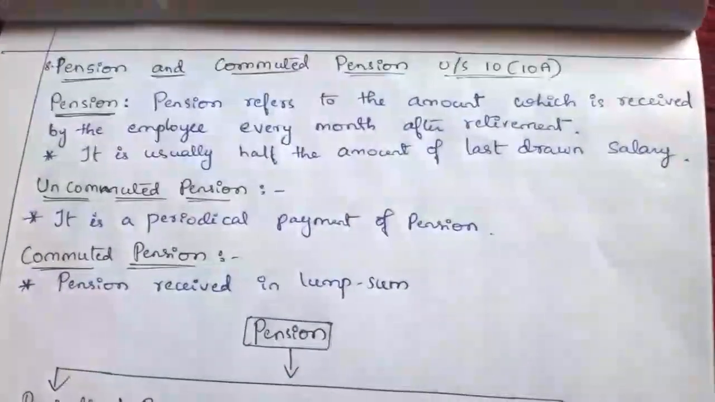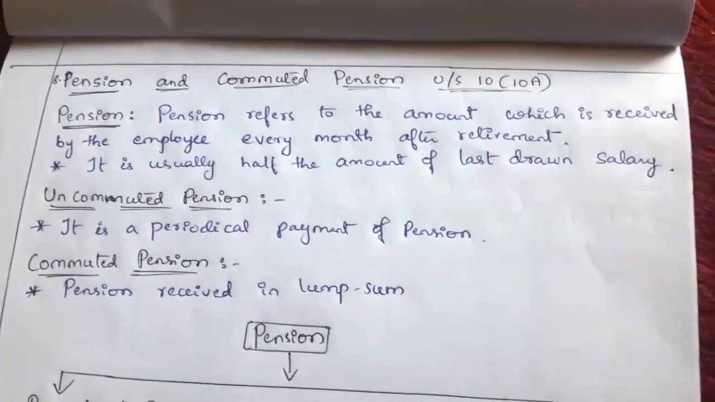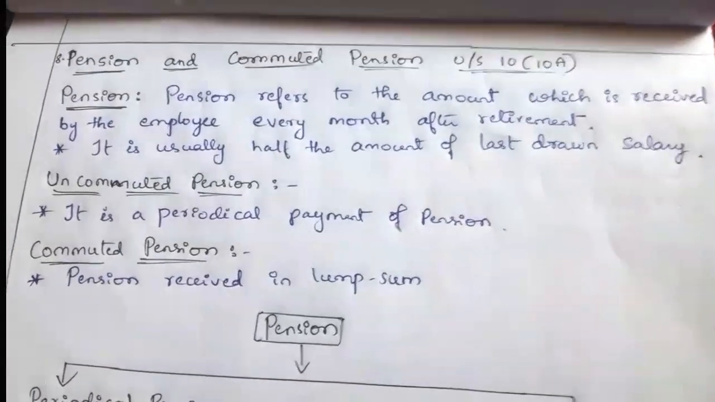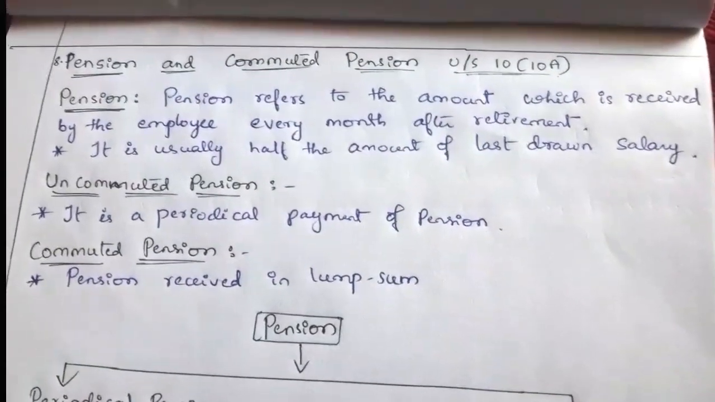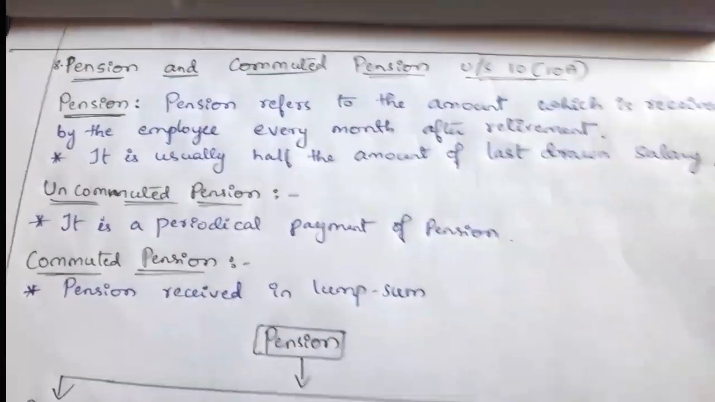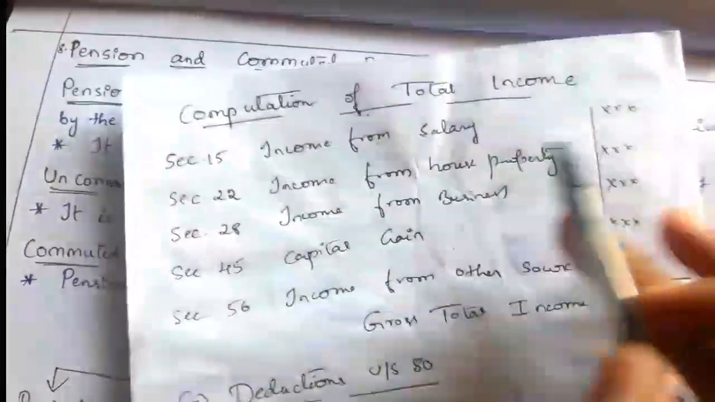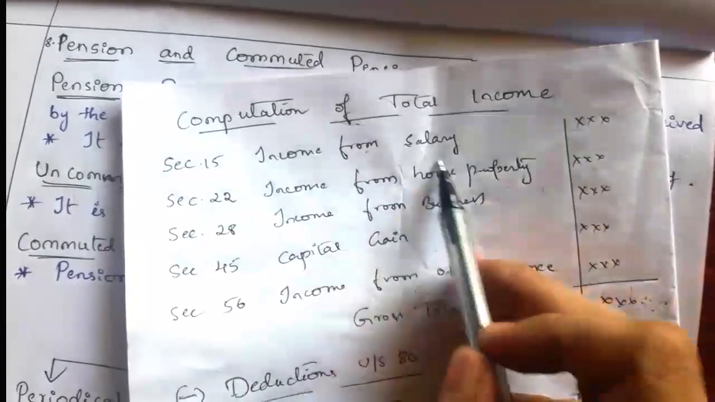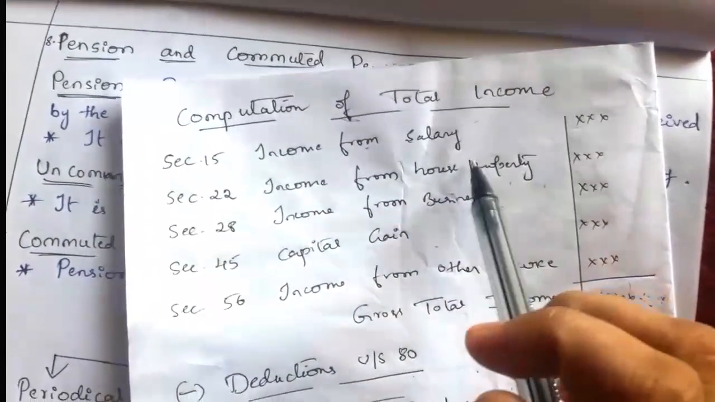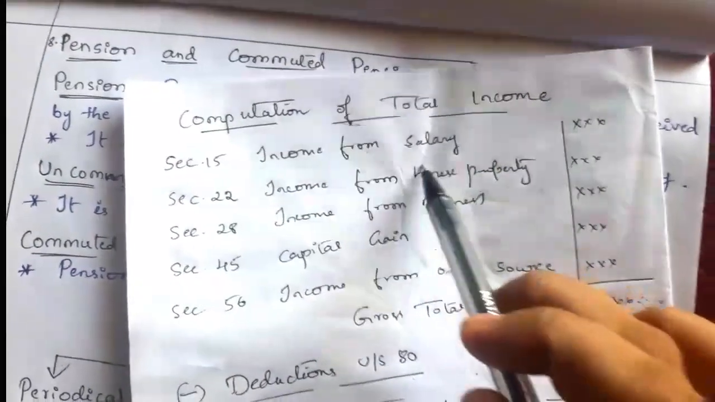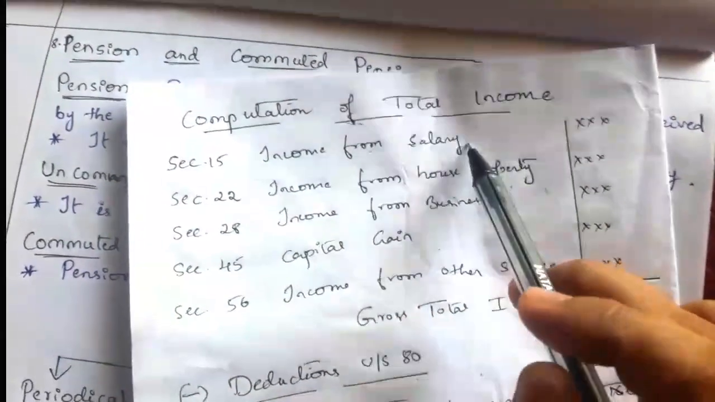Pension is one of our tax free incomes, but not fully tax free. Like gratuity, some part of pension is tax free or exempt, and the balance is taxable as salary. Under the head income from salary, like taxable gratuity, here we have to compute taxable pension. So that is taxable under the head income from salary.